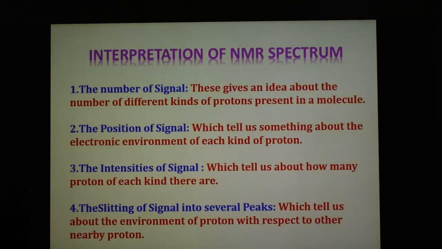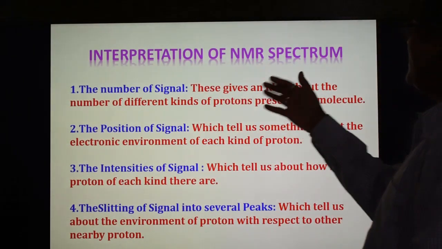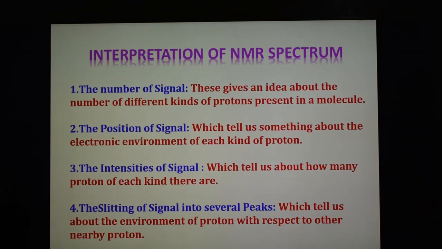Now the main part of NMR spectroscopy is the interpretation: once we get the NMR spectrum of the compound, how do we interpret it? There are four important things. Number 1 is the number of signals, number 2 the position of signals, third the intensity of signals, and the last is the splitting of signals. Number 1 is the number of signals. This gives an idea about the number of different kinds of protons present in the molecule.